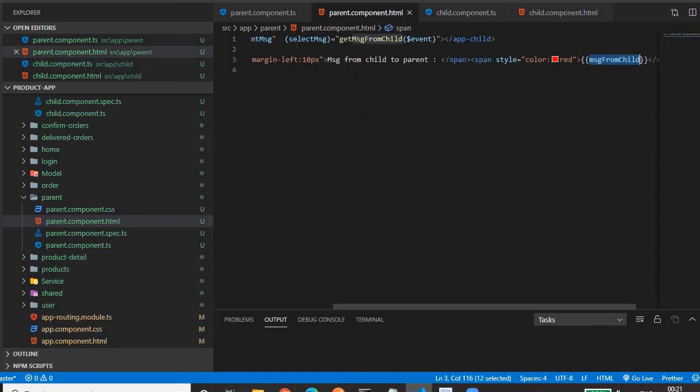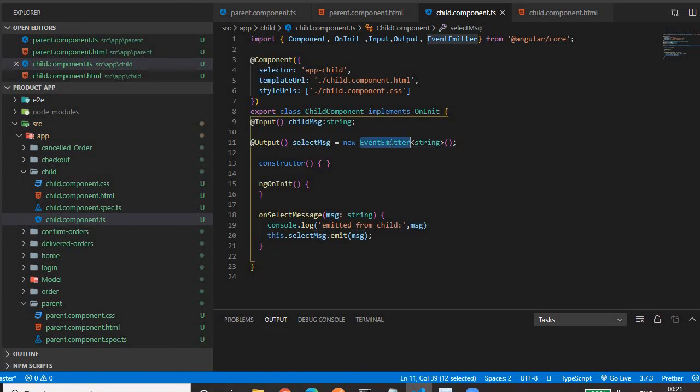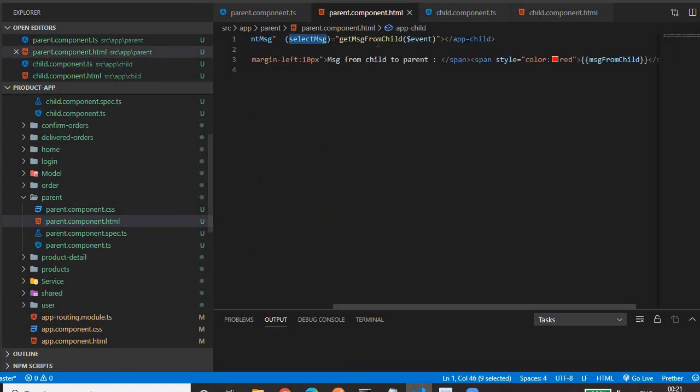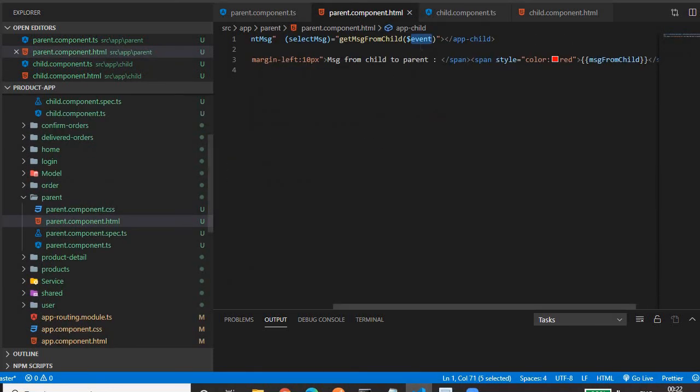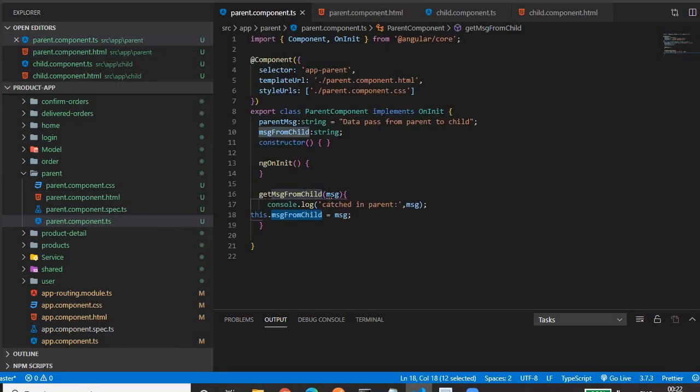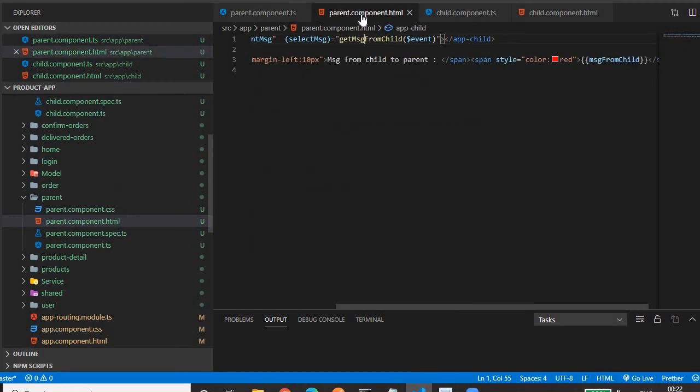We are catching it by using this. This is the custom event that we have created in the child component by using the EventEmitter class. Then this is the event handler having a parameter $event. This $event contains the data that we have emitted from the child component. So we are emitting the message, so $event contains the message. So we will go to this function. In this function, we are assigning whatever we receive to a class level variable, so that we are displaying that class level variable using interpolation.